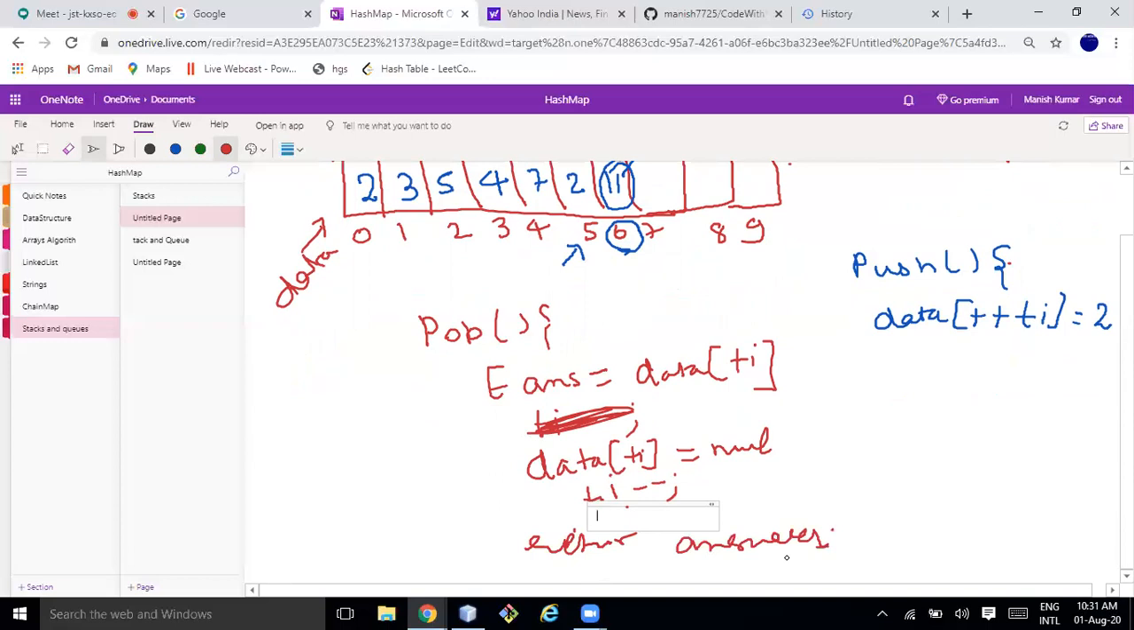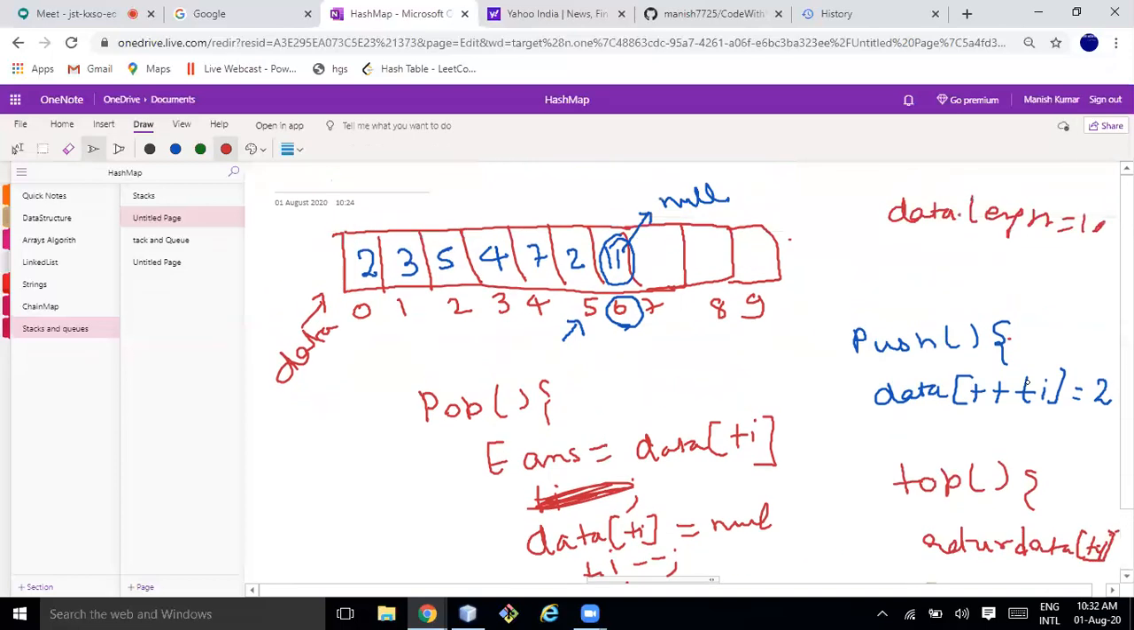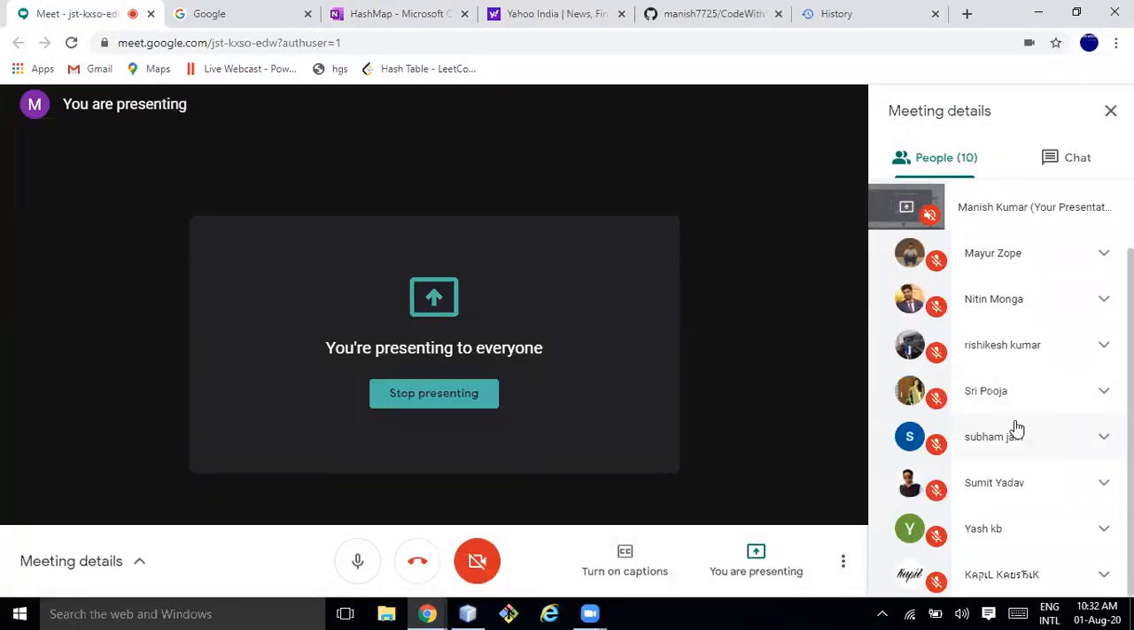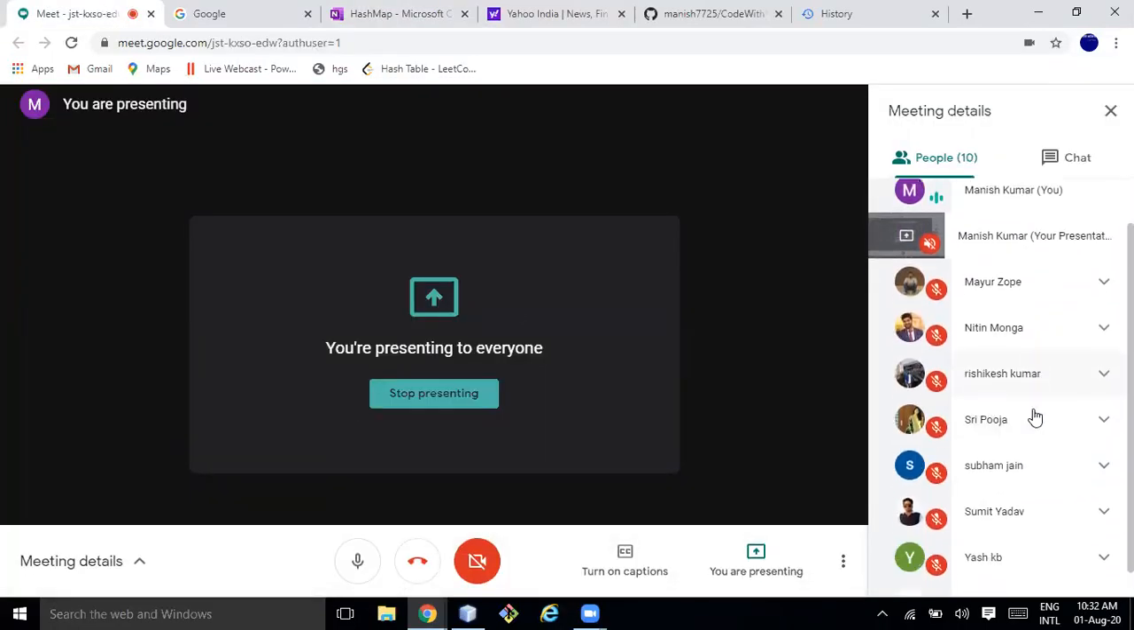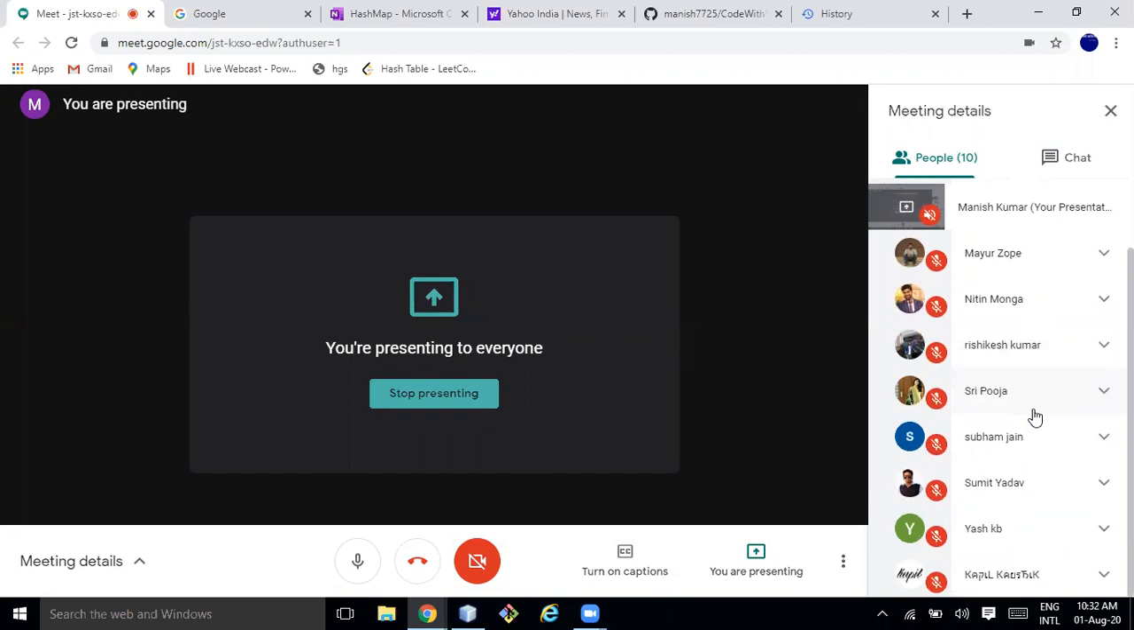That's it. And if I want to just perform the top operation, top should be very simple. It's just like returning data of top index. Okay. Now let's go to the code. I think it makes sense to everyone, right? Or any question? I'll implement it also so that you will get a better understanding. Any question till here?